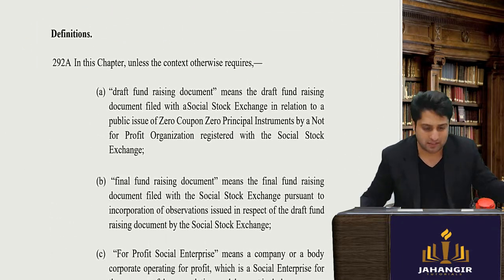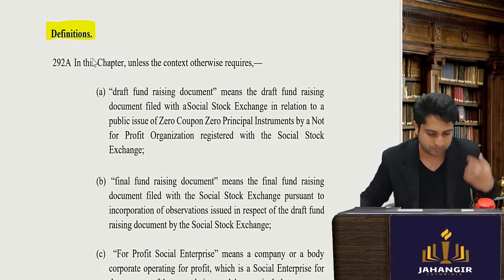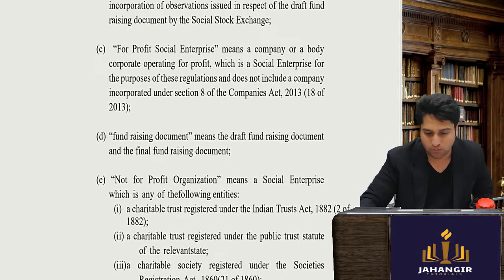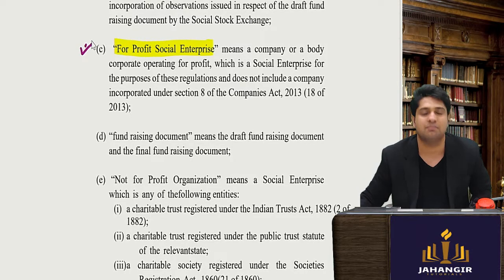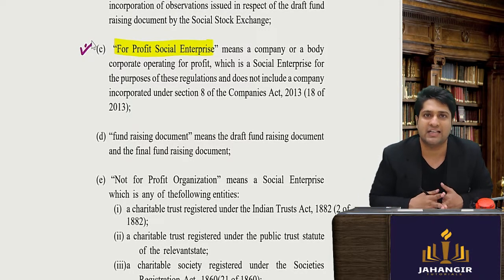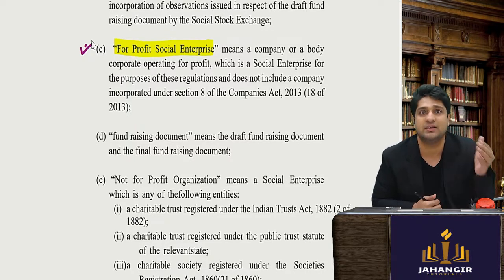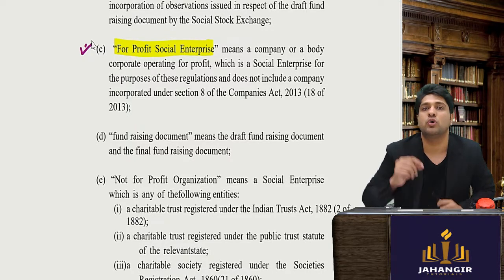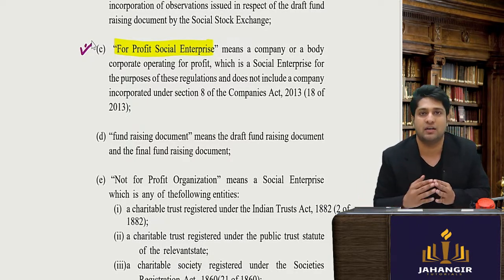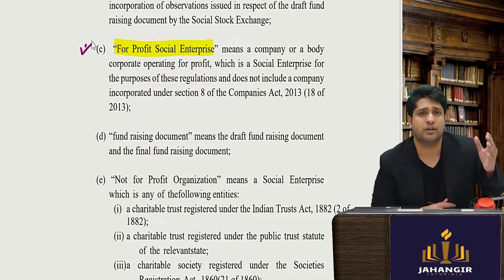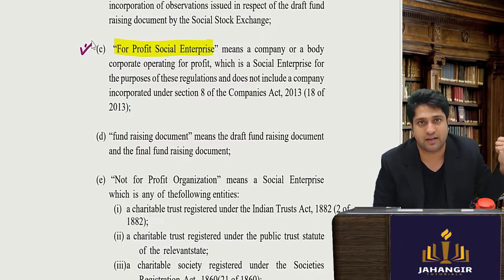Now let's see certain definitions. You can read through the definitions. I will just highlight a few. Firstly, what do you mean by a for-profit social enterprise? Imagine a company like Tata's, which has social welfare activities but is a profit making company. Under these regulations, they can get recognized and a certificate that yes, we are doing those activities for social welfare.